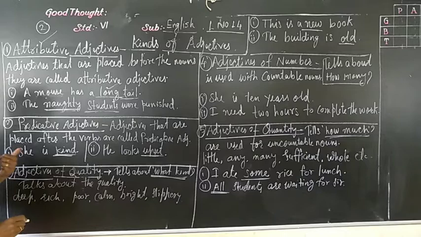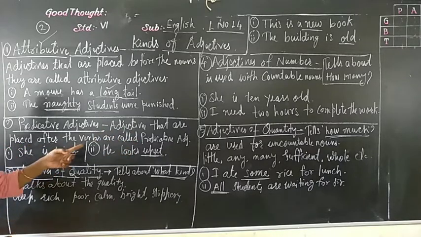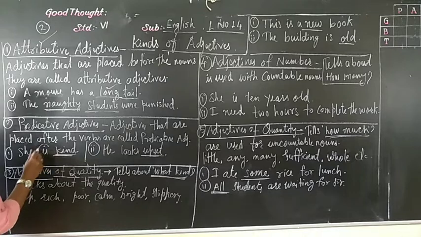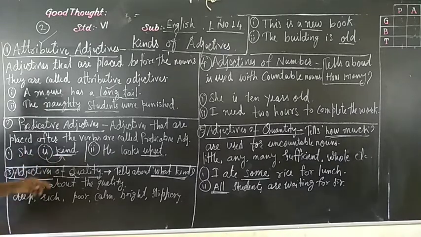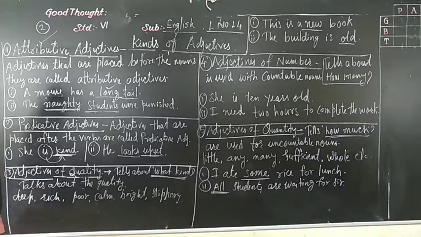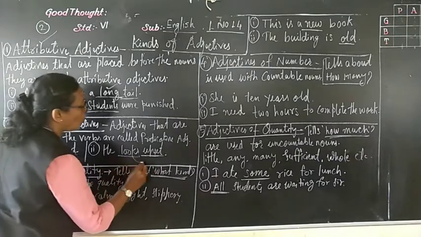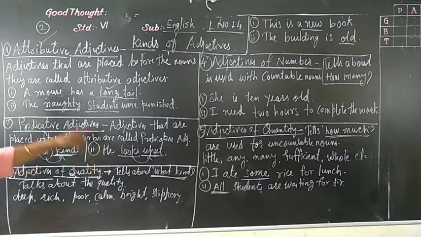So here, after the verb, which is the verb? After the verb is an adjective. So these verbs, this adjective, see, looks is a verb. The verb, action. Okay. So after that we are finding out the adjectives. So this is a predicative adjective.